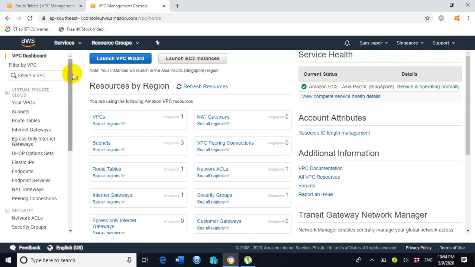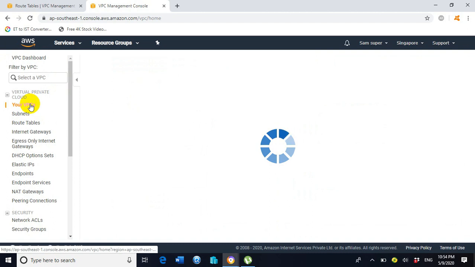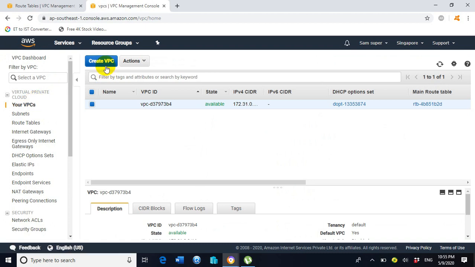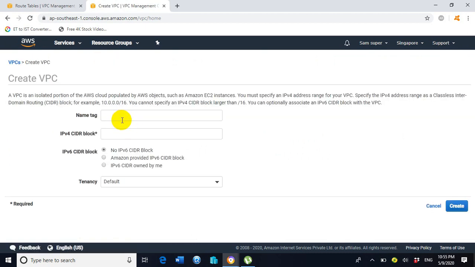Now under the VPC dashboard on the left side click on the option your VPCs. Now click on the top, there is an option create VPC. On the name tag, assign the name of the VPC, whatever name you want.